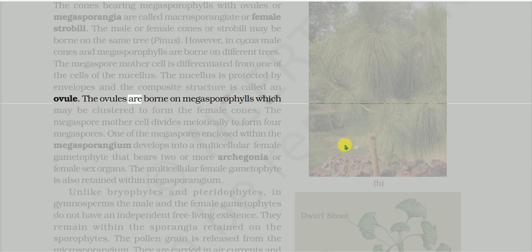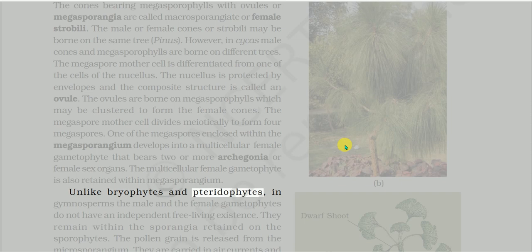The ovules are borne on megasporophylls which may be clustered to form the female cones. The megaspore mother cell divides meiotically to form four megaspores. One of the megaspores enclosed within the megasporangium develops into a multicellular female gametophyte that bears two or more archegonia or female sex organs. The multicellular female gametophyte is also retained within the megasporangium.